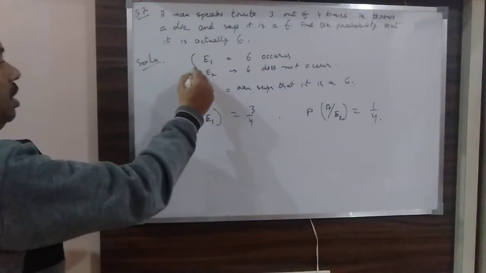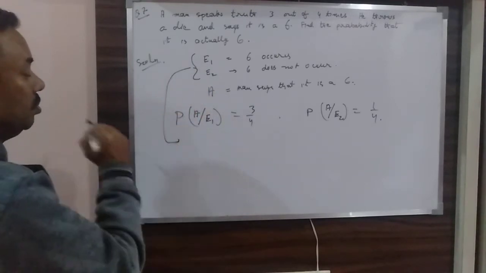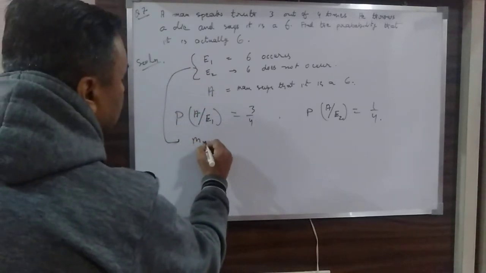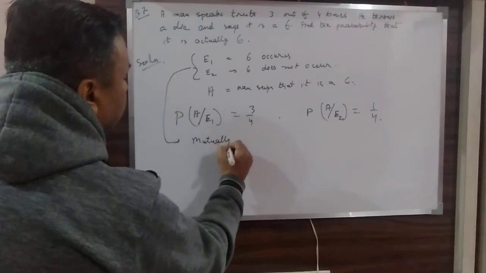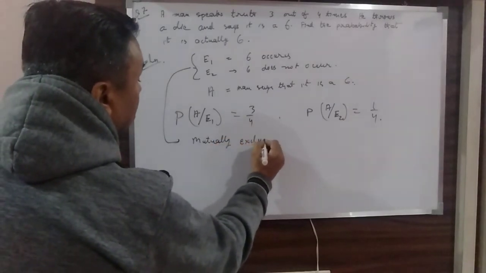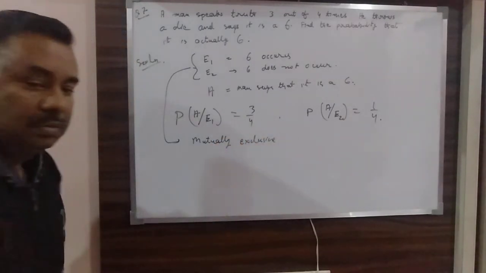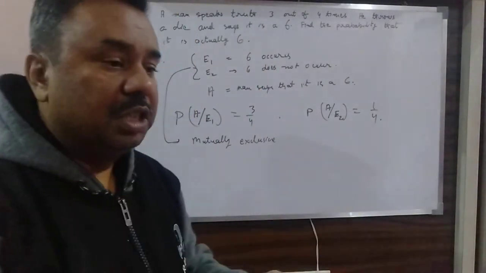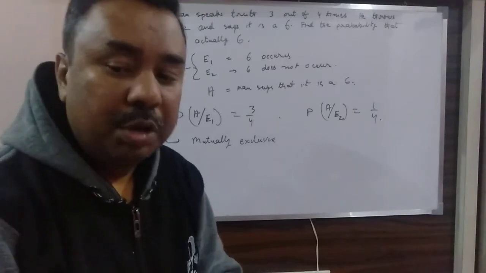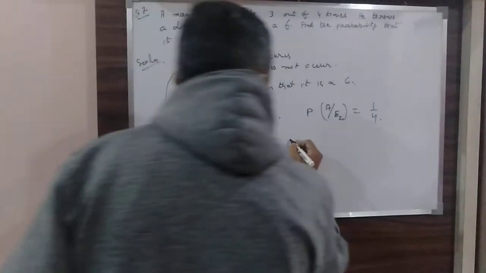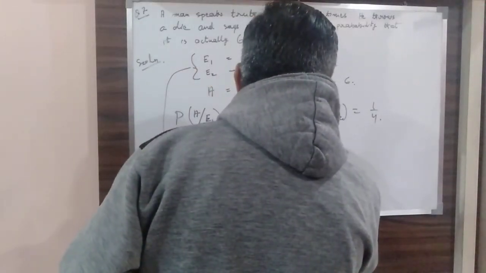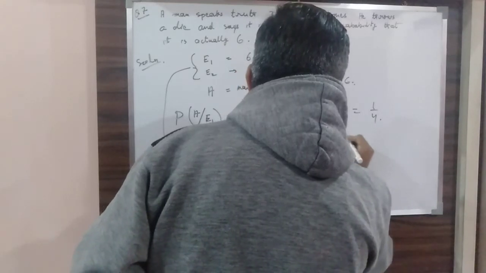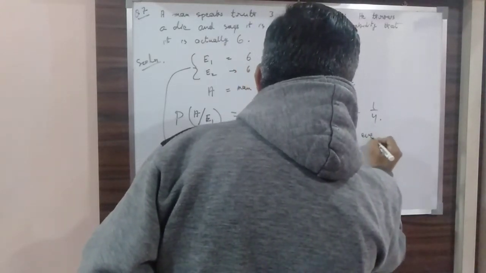There is one more thing. You see, these E1 and E2 are mutually exclusive, first thing: either 6 will occur or 6 will not occur. And also these are exhaustive events.